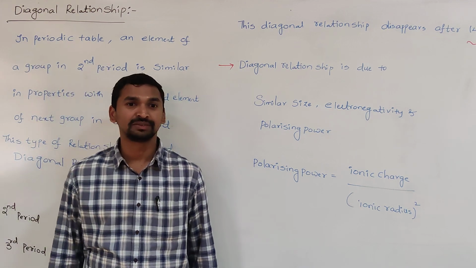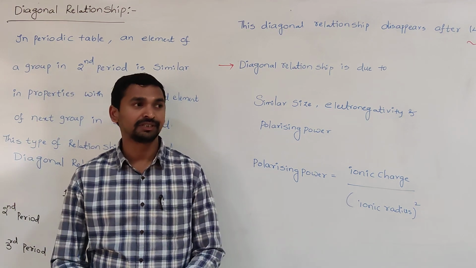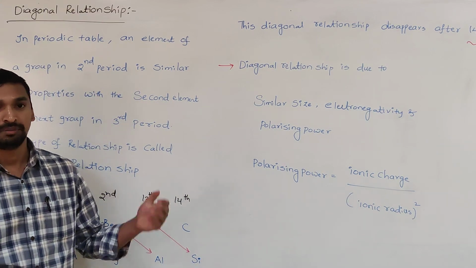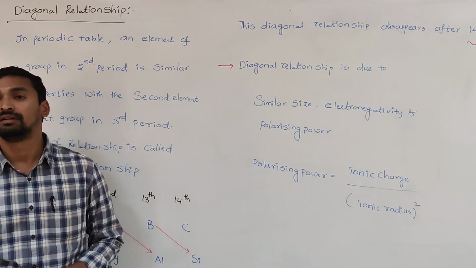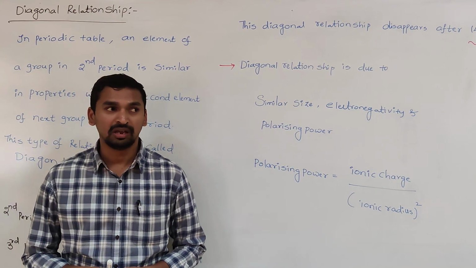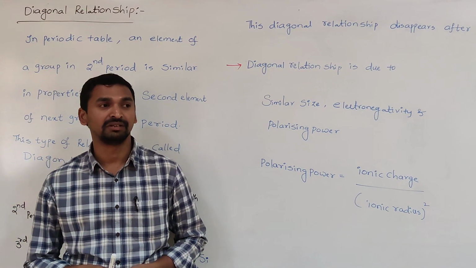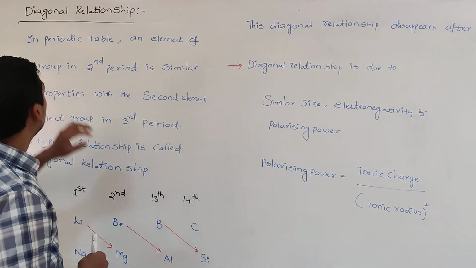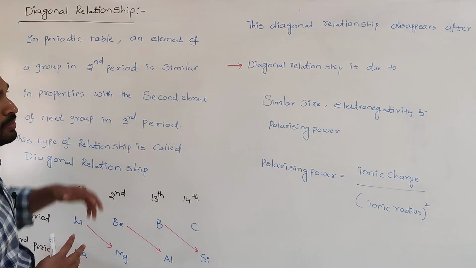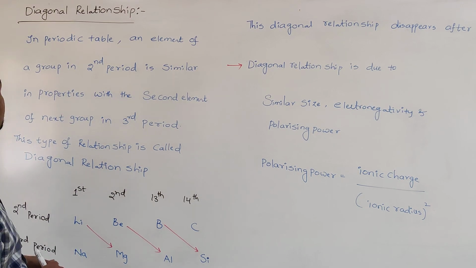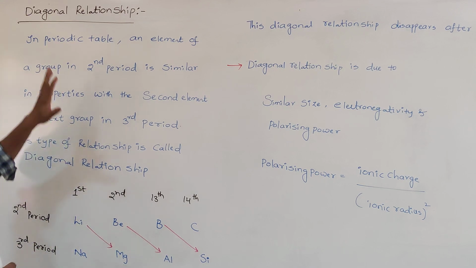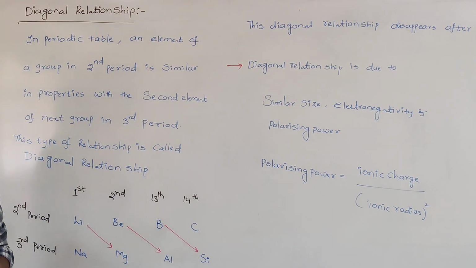Good morning, students. In the last class, we discussed electronegativity, electropositivity, metallic and non-metallic character, valency, and oxidation state concepts. Now, in today's class, we will discuss some more important topics related to the elements. One is diagonal relationship. What do you mean by the diagonal relationship?